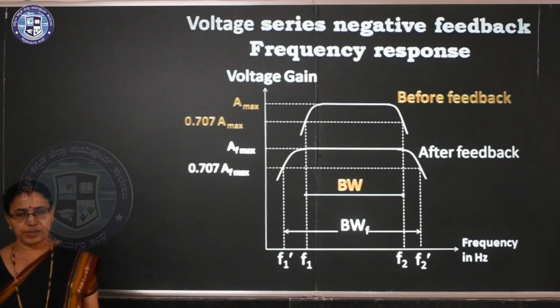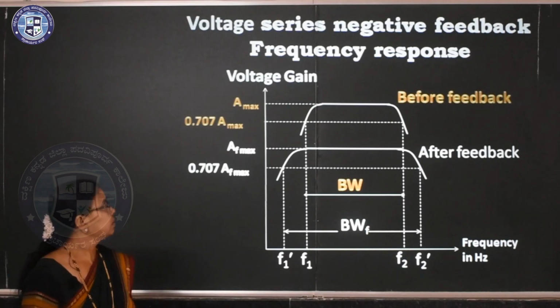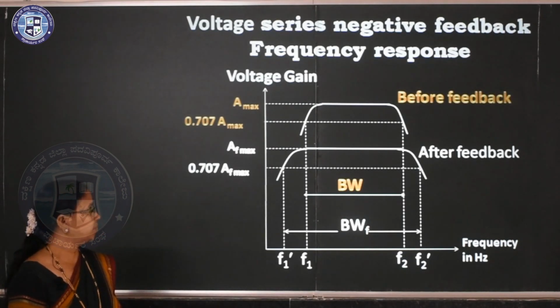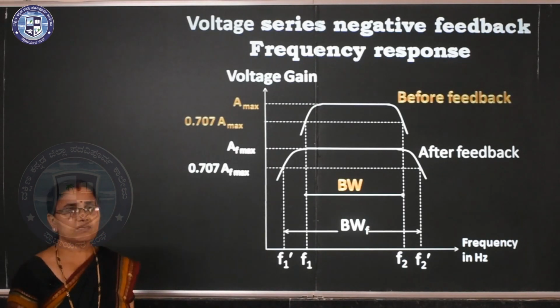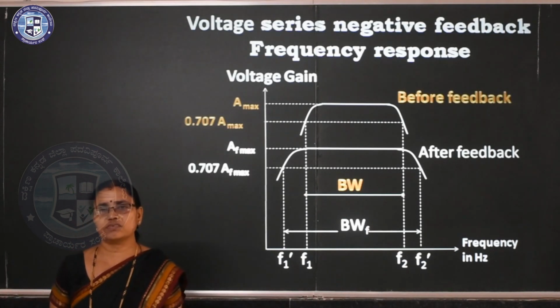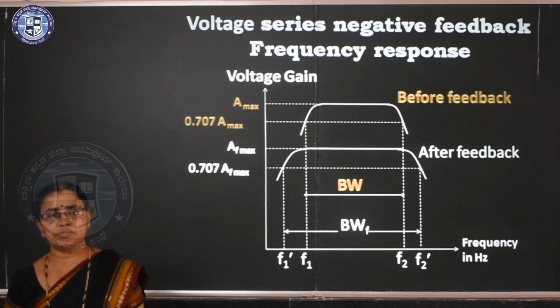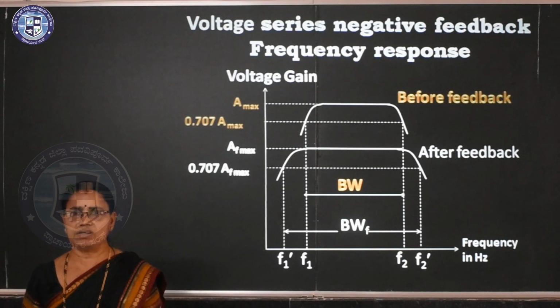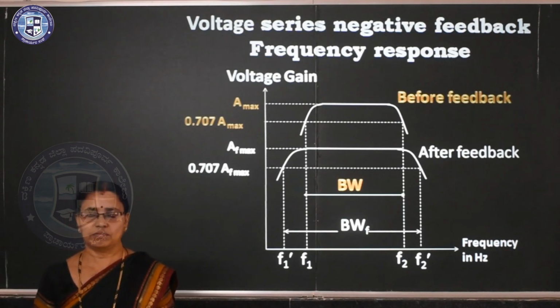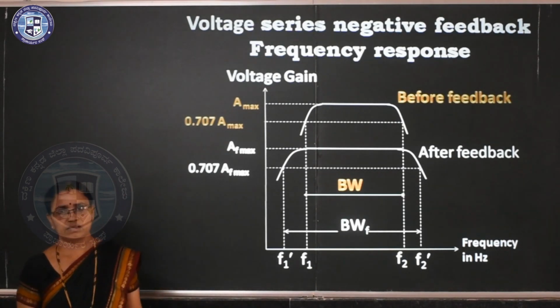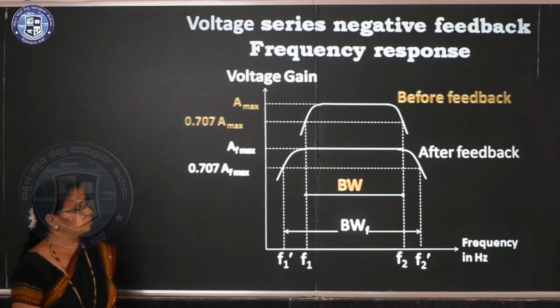So the next topic is voltage series negative feedback. Again we are considering frequency response. This frequency response is nothing but the gain versus frequency graph of the amplifier. Here two curves are there.